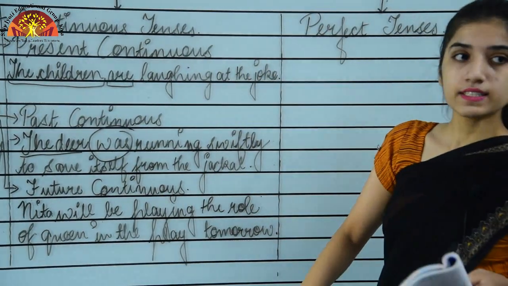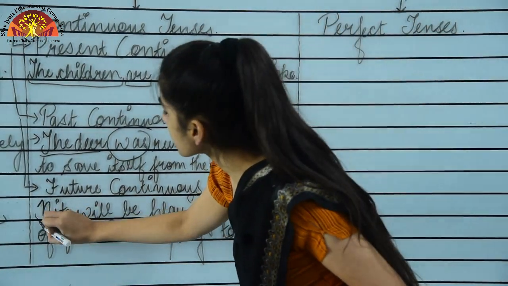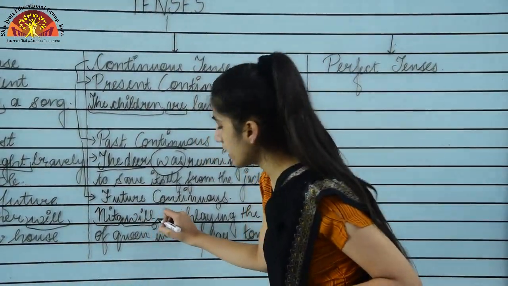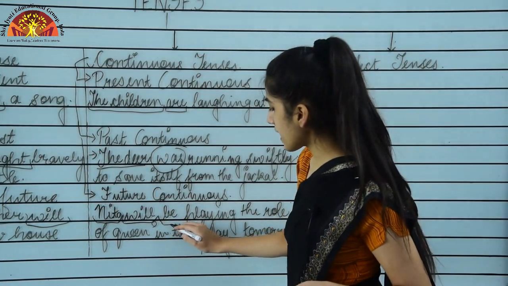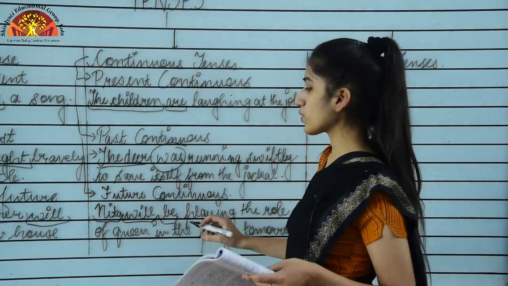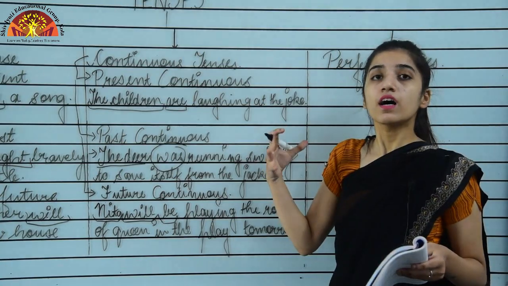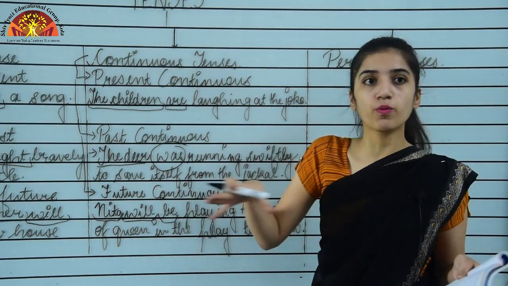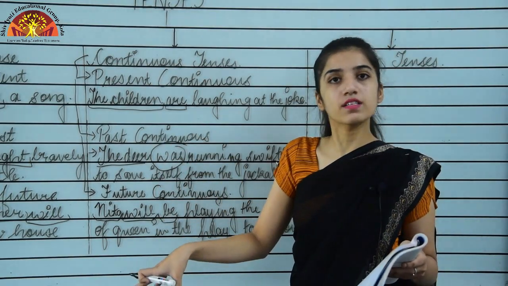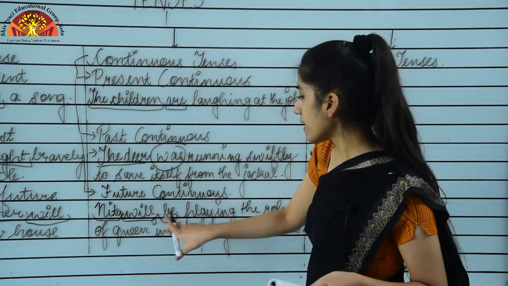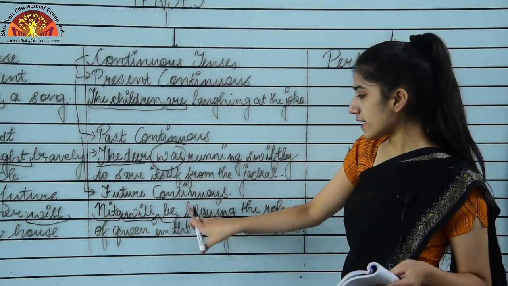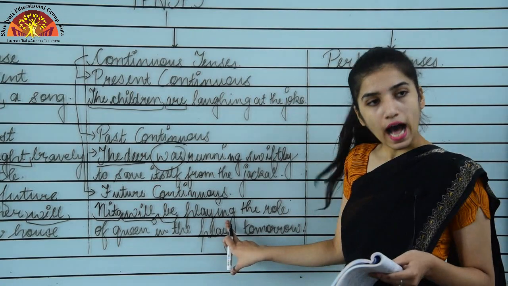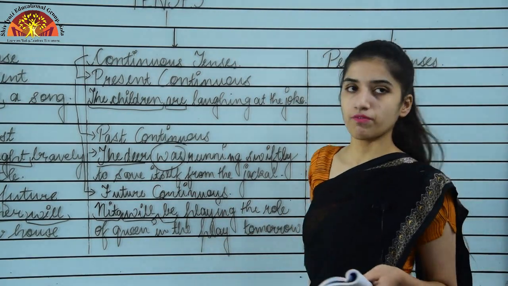Okay, now you can see that it's what? It's the subject, right? After the subject it's followed by will, and after will what is there? Be is there. Okay, will be shows that this action would be done in the future, that it is going to take place at this point of time. This action will take place in the future. Okay, so will be, and then it's what? The ing form of the verb, that is playing. Play is the first form plus ing, right, and plus the rest of the sentence.